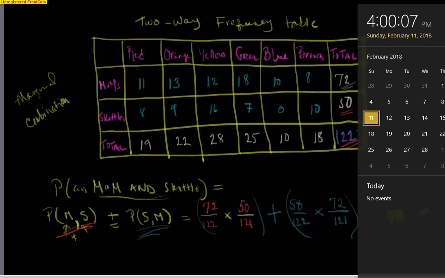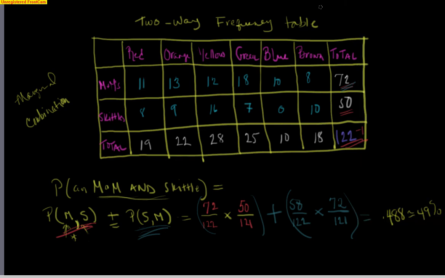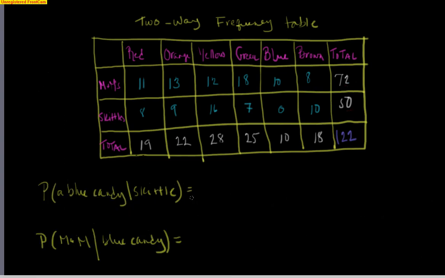Okay, so this problem is just kind of putting everything together. All right, we're going to look at two more situations, and then call it a day. I just want to touch on these two types of problems as well. What is the probability of drawing a blue candy given that you're choosing from the Skittles? In other words, this is conditional probability. We want the probability of a blue candy given a Skittle.